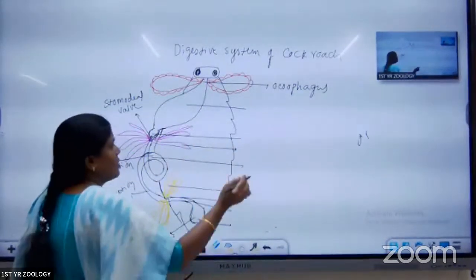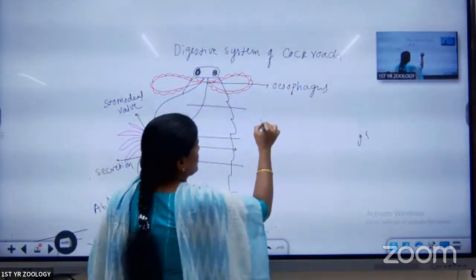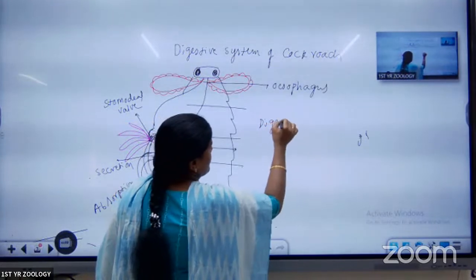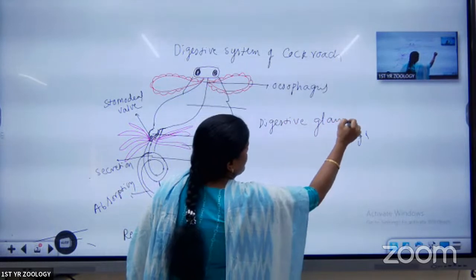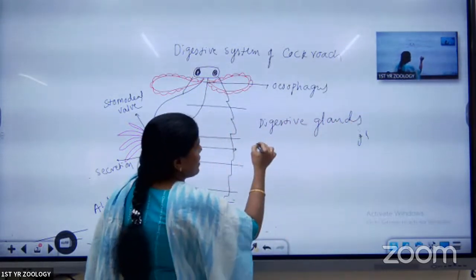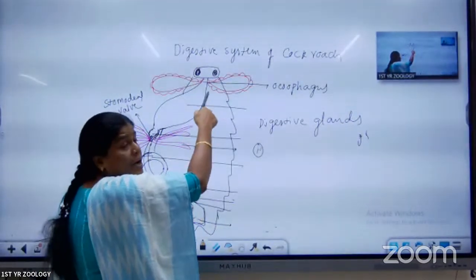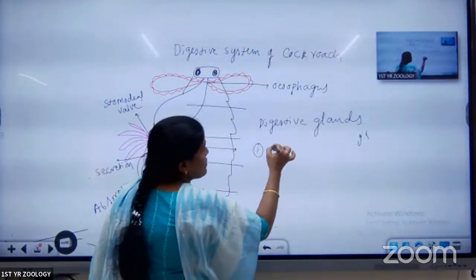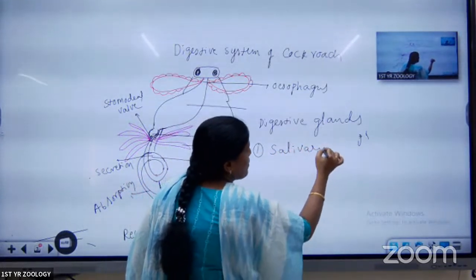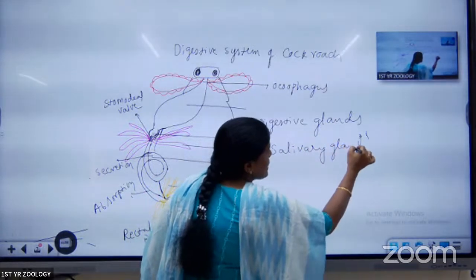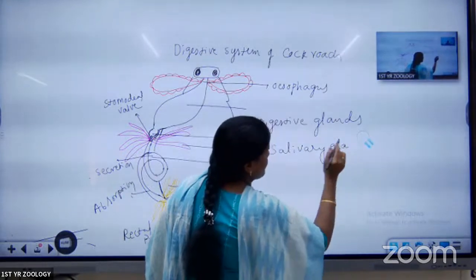The second component is the digestive glands. Here, the first one is the salivary glands. One pair of salivary glands is present, one on either side of the esophagus.